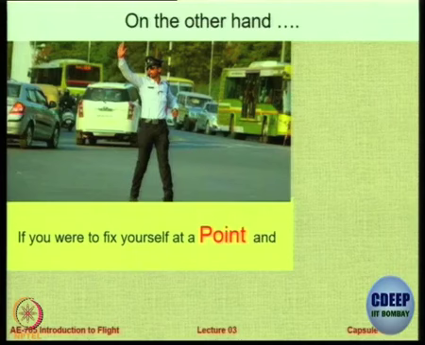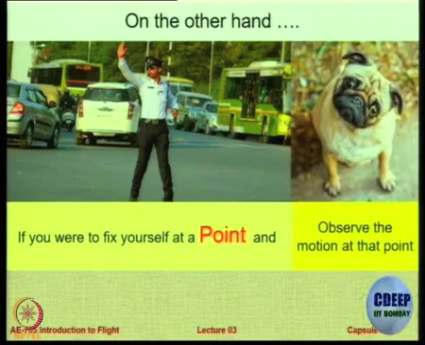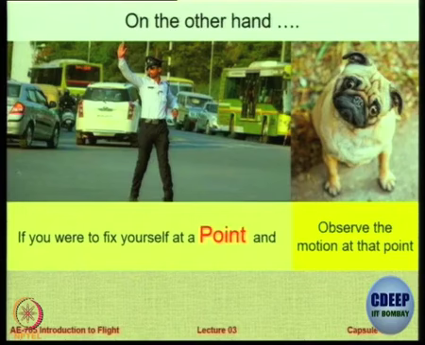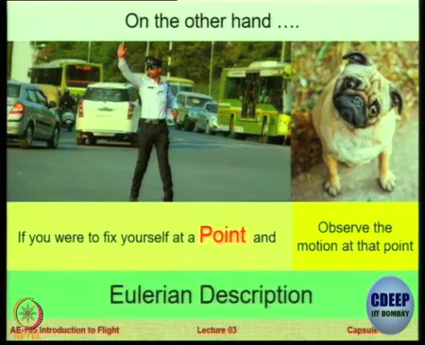Okay, right. So now let us look at, on the other hand, let us say you have a traffic policeman and now you are standing at one point, and you only observe what is happening at that specific point over a period of time. Such an approach would be called the Eulerian description, or the Eulerian approach.